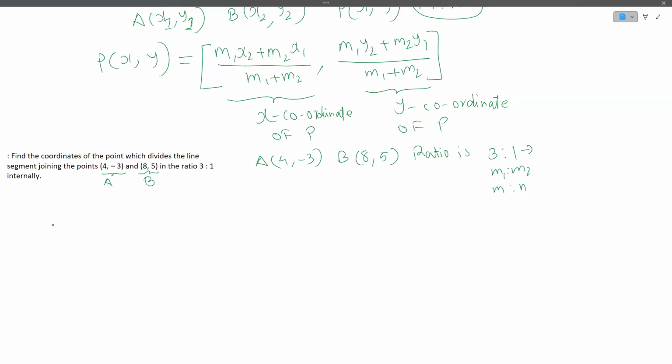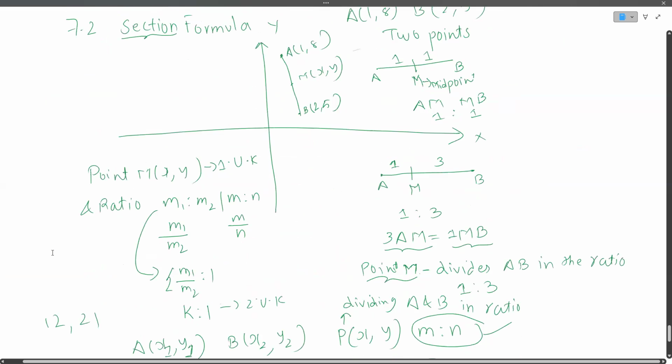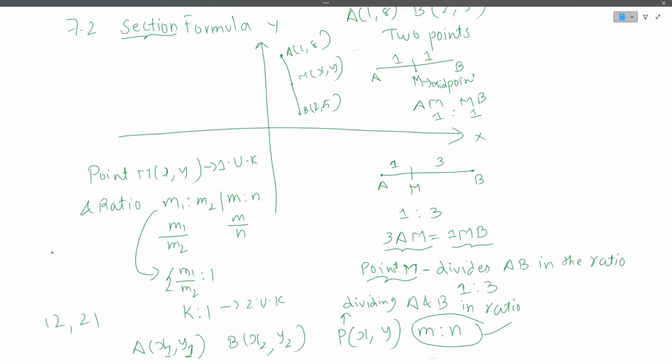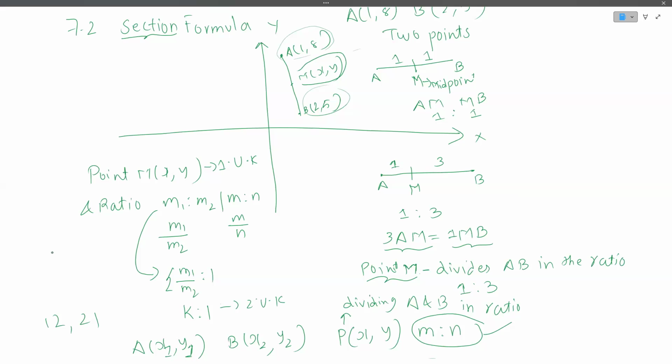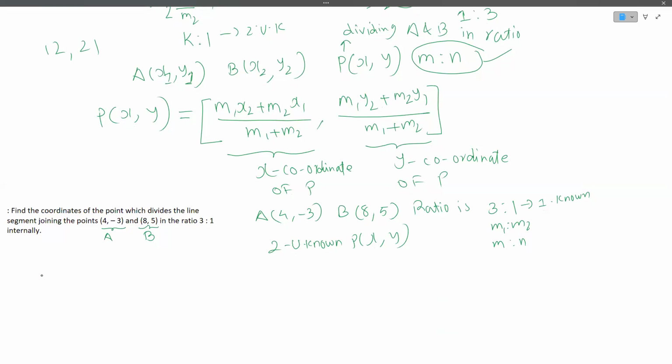This is the first known. Now the second, unknown, is p, x comma y. We need to find the coordinates of a point. So if we look at it from a graphical sense, we are told that this point p is dividing the 2 given points a comma b and a comma b. Okay, we are being told that this is being divided in a certain ratio, 3 is to 1. A certain point is dividing. Now you need to find that particular point that is dividing these 2 points. The given points here are 4 comma minus 3 and 8 comma 5 in the ratio 3:1. Okay.